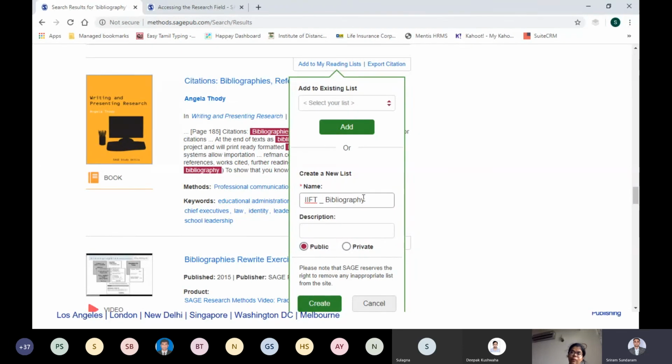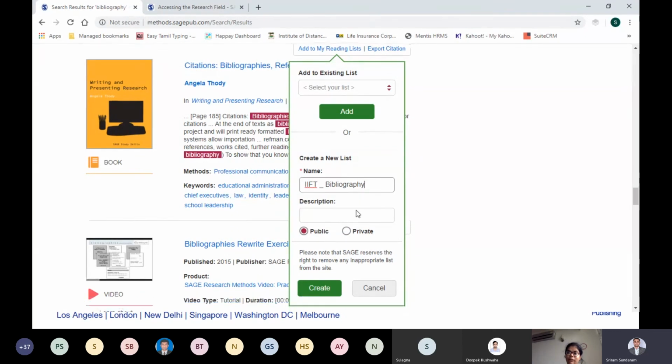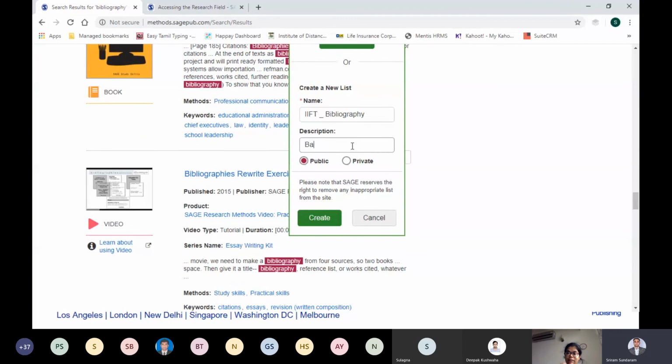I am giving the name as bibliography. So if somebody is searching bibliography in the reading list, they will be in a position to find mine as well. And I can give a description, mentioning it as a basic textbook on bibliography.